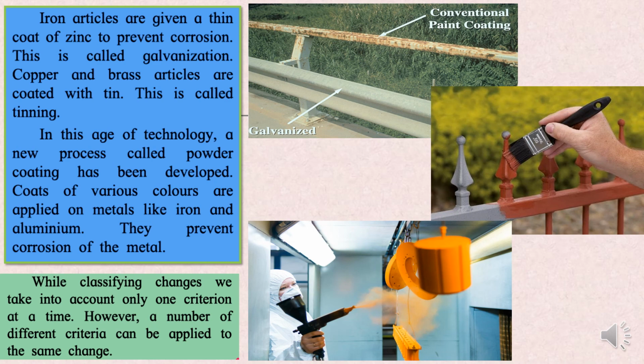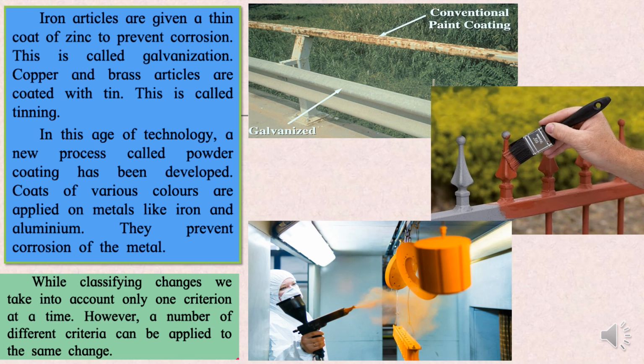It is a harmful change. It is not a useful change. ठीक है, तो हम लोग ने harmful और useful change भी पढ़े हैं. It is a slow change, that also we have explained. Understood? Same way, powder coating. If you're doing powder coating over any metal, तो उससे क्या होता है, rust नहीं पकड़ता, वो जंग नहीं लगता, because एक layer form हो जाता है between that metal and the air, the moisture which is there in the air, which forms the rust over it.